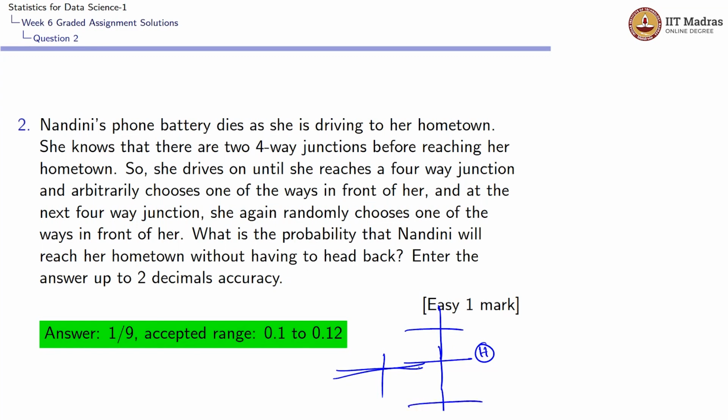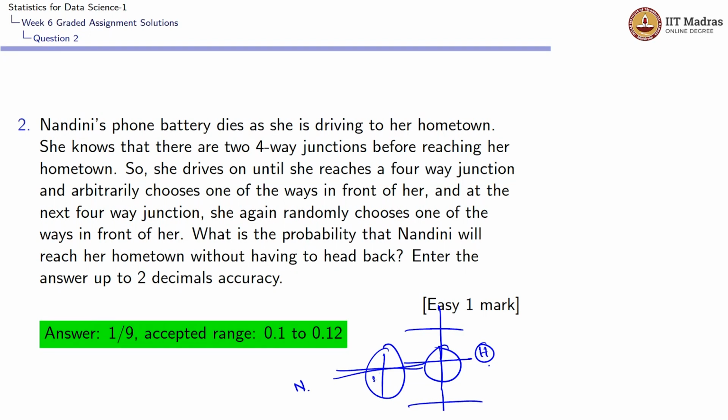Whichever way, she will be coming across 2 four-way junctions before she reaches her home. Suppose Nandini, N, is here. For her to reach home, she needs to come across 2 four-way junctions. This is 1 four-way junction. This is the second four-way junction. So she drives on until she reaches a four-way junction. Suppose she is here, and she drives on until she reaches this point.